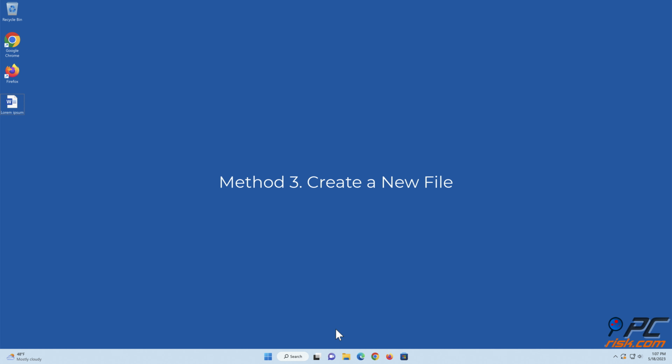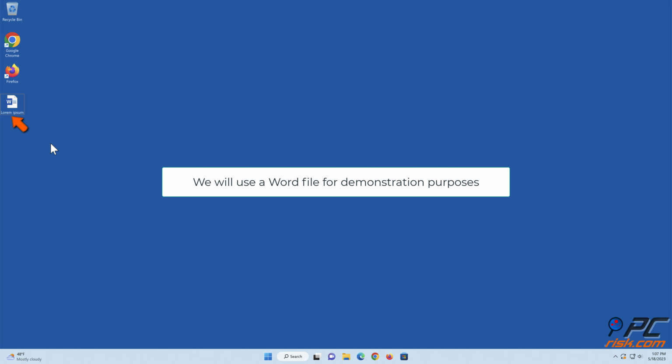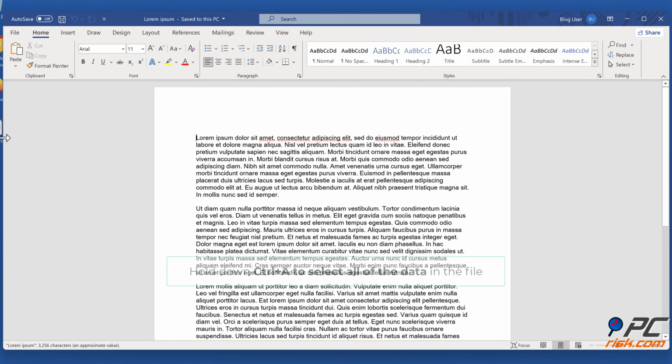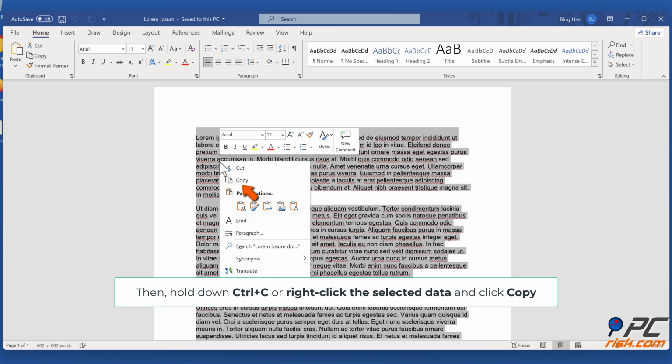Method 3. Create a new file. Open the problematic file. We will use a Word file for demonstration purposes. Hold down Ctrl+A to select all of the data in the file. Then, hold down Ctrl+C, or right-click the selected data, and click Copy.